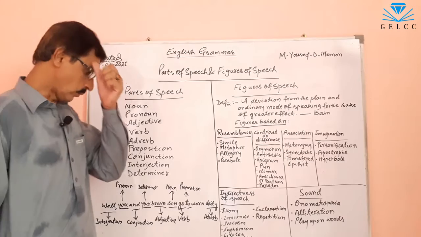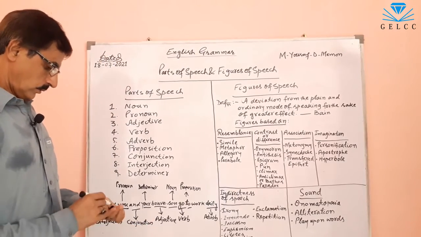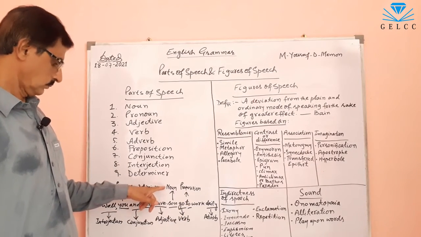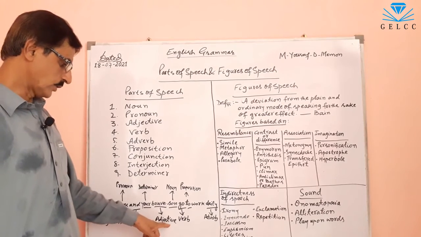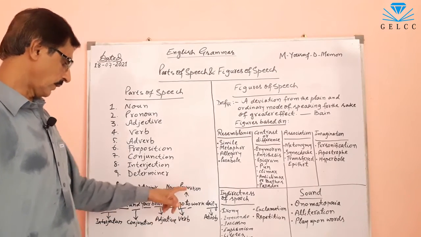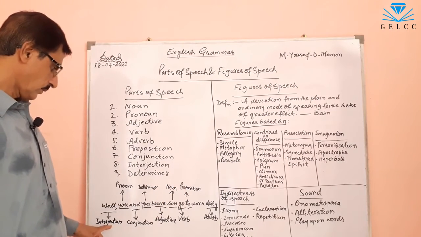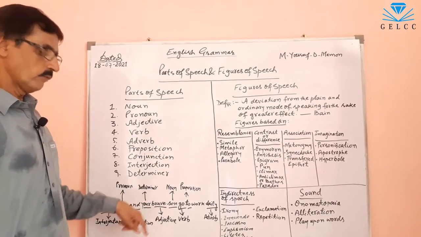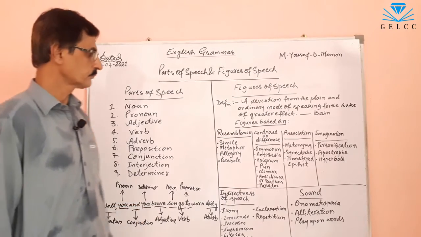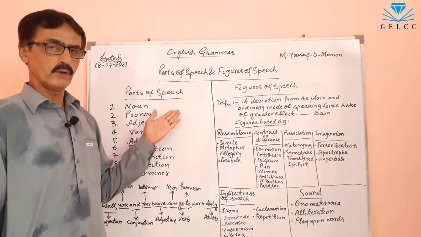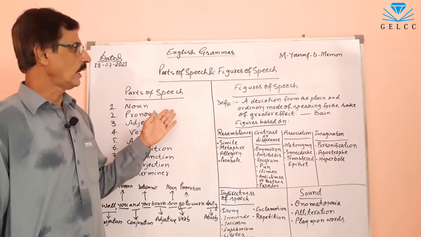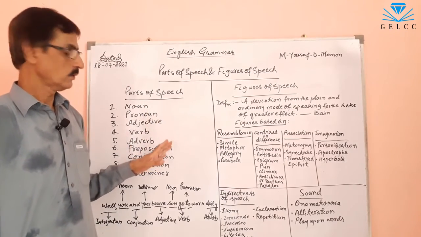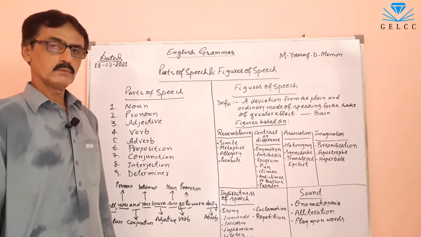Work is also a noun. So noun, pronoun, adjective, verb, adverb, preposition, conjunction, interjection, determiner. These are the 9 parts of speech which are in this one sentence. I am teaching these one by one. The noun, I am teaching a noun also. So, inshallah, all these parts of speech I will teach you one by one.